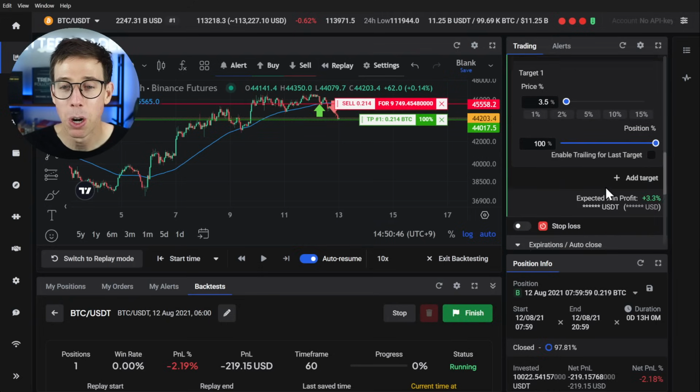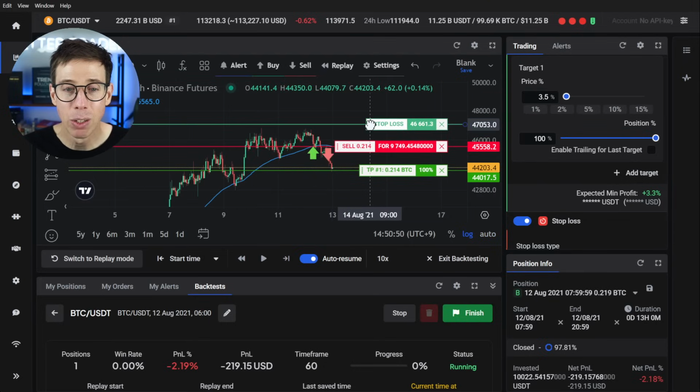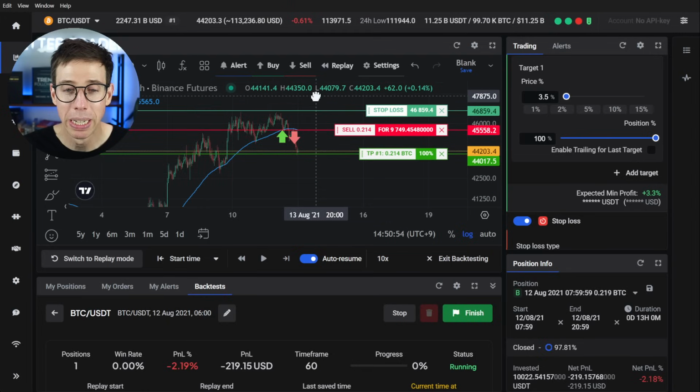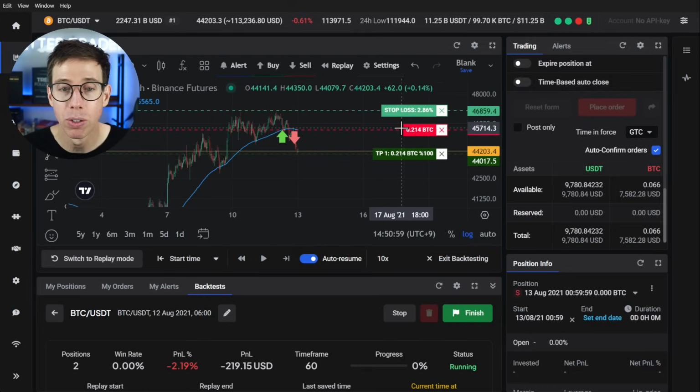I'm not trying to think too hard about it. And I do want to put in a stop loss as well, just in case it goes above this level. Now, I already know what happens during this time, so it's a little bit like cheating. But for you that doesn't, let's just see what happens. And again, the whole point of this is to practice.